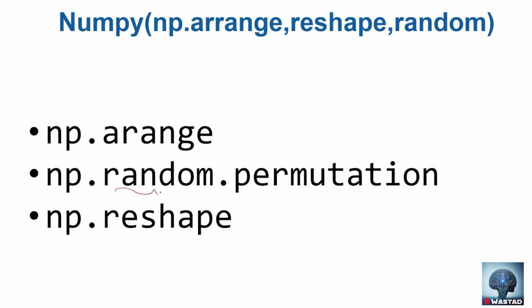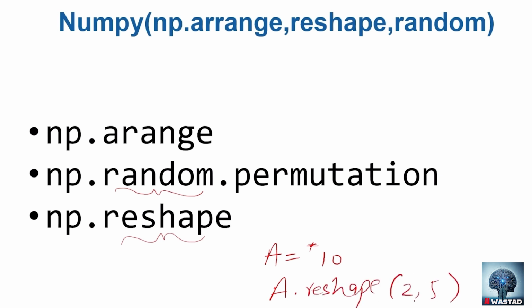Today we will explore this random package a bit more, and then we will see the reshape function and what it does. For example, let's say we have an array a with 10 elements, and if we call a.reshape and give it 2 by 5, it will make a two-dimensional array out of a, which is b, and that will be a 2 by 5 matrix, with 2 rows and 5 columns. Now we can treat this b as a two-dimensional array and work with that.